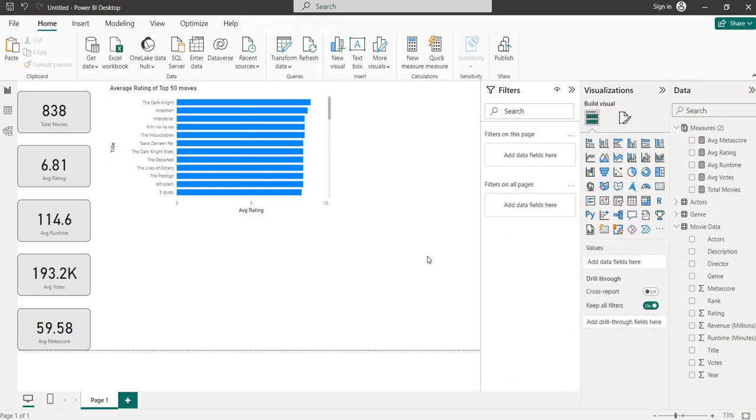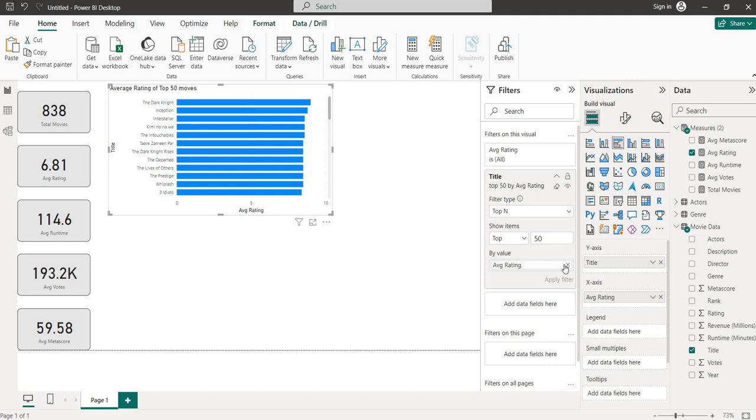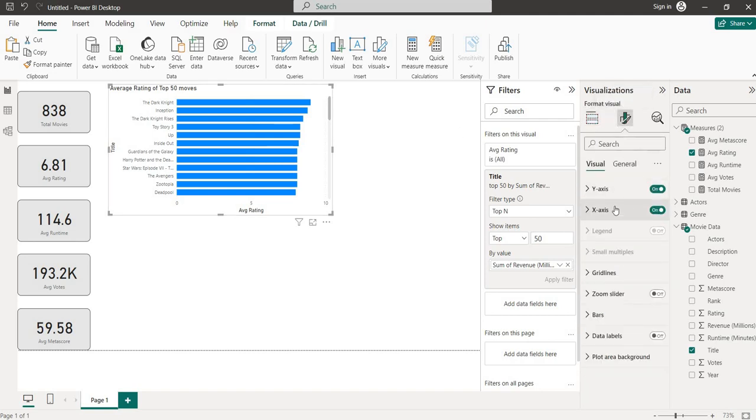Can we do one thing? Let's do the filter on the basis of revenue. Remove this average rating. This will not help if there is nothing on the basis of revenue. Apply filter. Okay, now this makes sense. Sorry for the earlier pause. Now this makes sense that on the basis of revenue, we are filtering the top 50 movies.